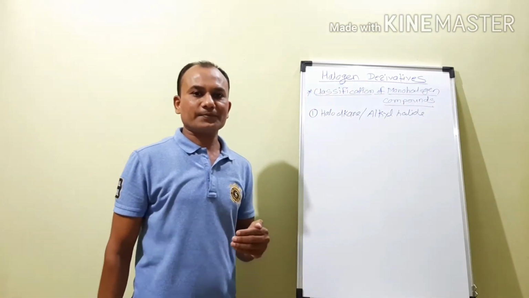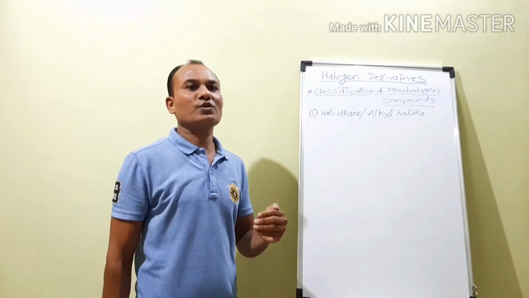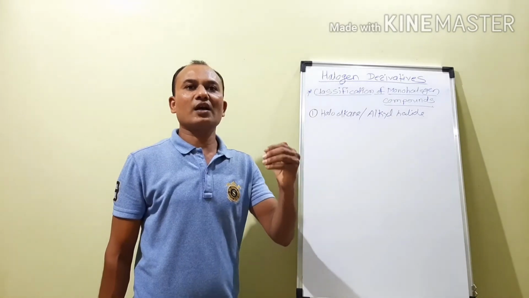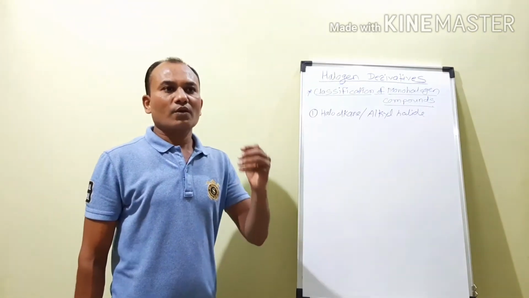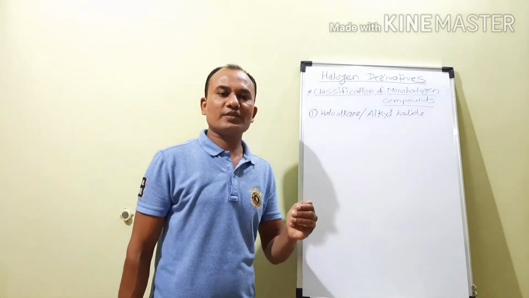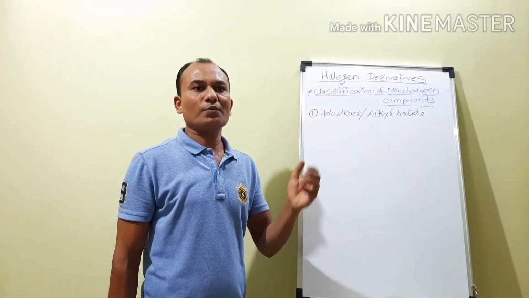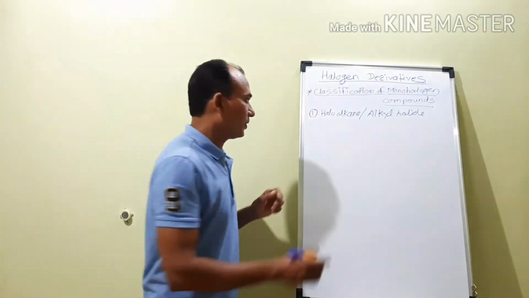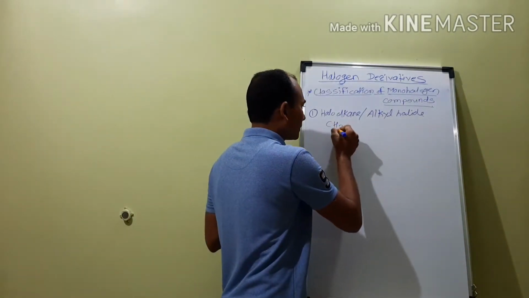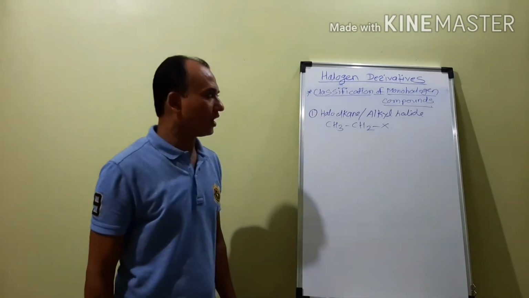In that case, one halogen atom is attached to the sp3 hybrid carbon atom, which is the part of the parent hydrocarbon. For example, CH3CH2X is an example of an alkyl halide.